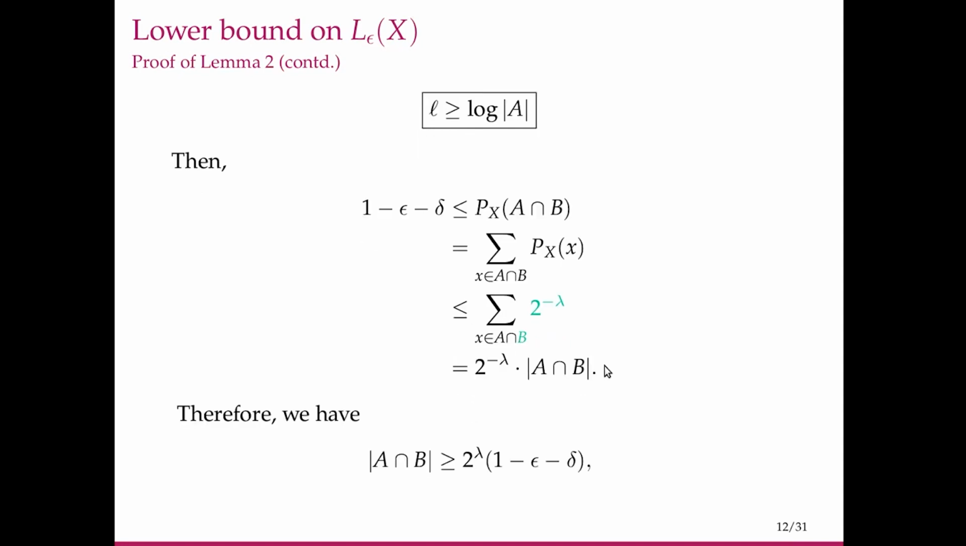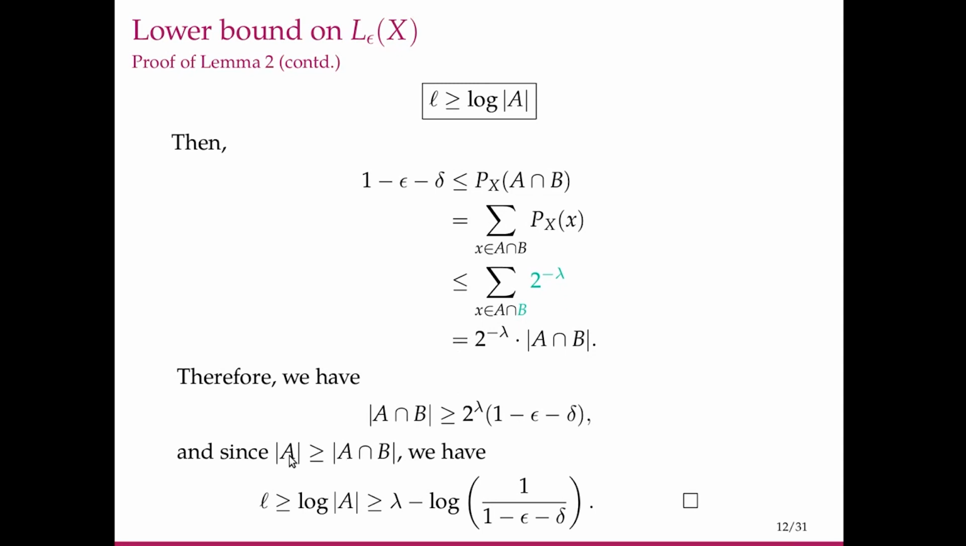So from this we can say that cardinality of A intersection B is greater than or equal to 2 raised to lambda times 1 minus epsilon minus delta. But cardinality of A itself is greater than or equal to cardinality of A intersection B. And from this box above, we know that L is greater than or equal to log of cardinality of A. So that is also greater than or equal to log of this quantity, which is lambda minus log 1 by 1 minus epsilon minus delta. So now we have obtained upper and lower bounds for the minimum length for representing any source X.